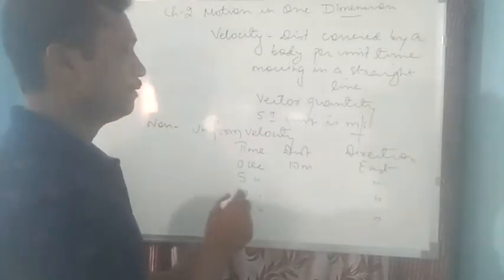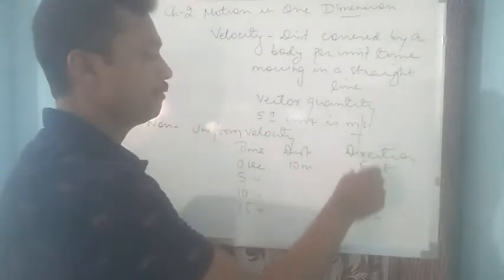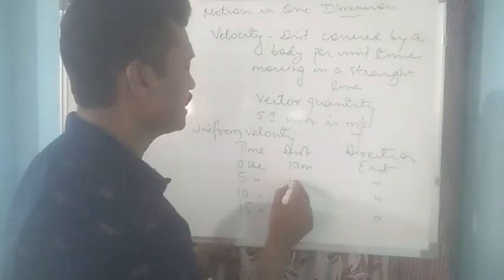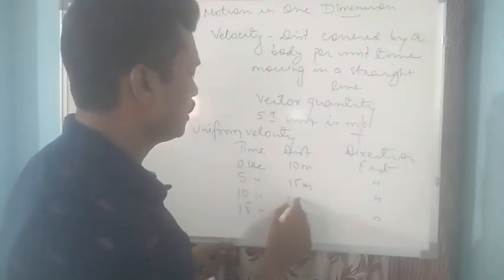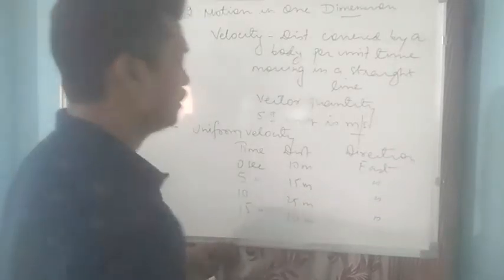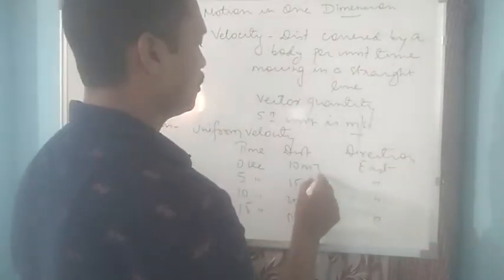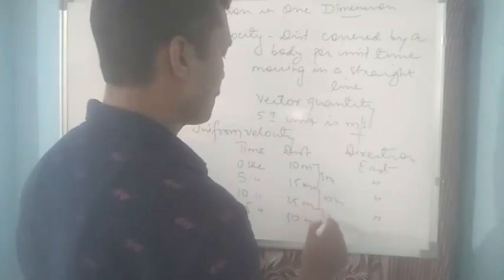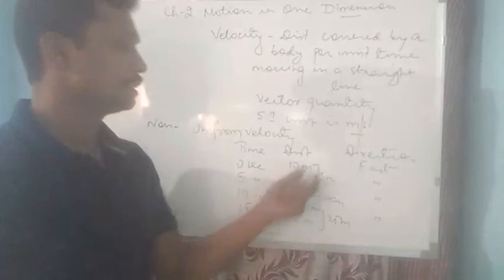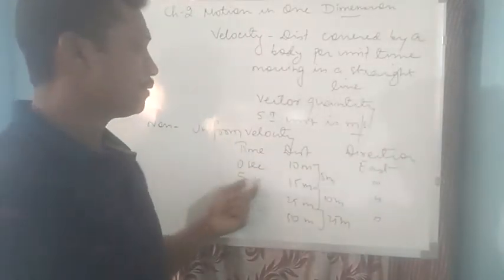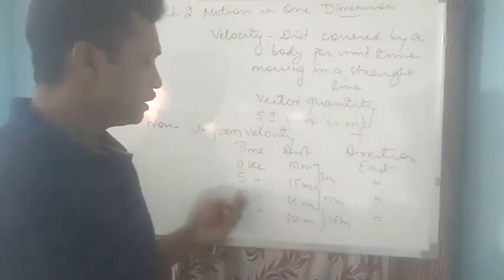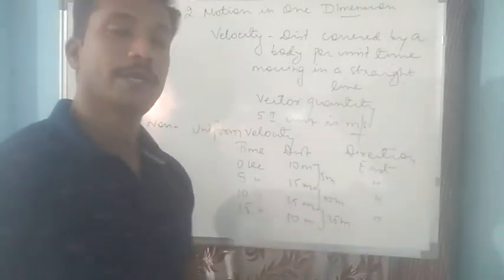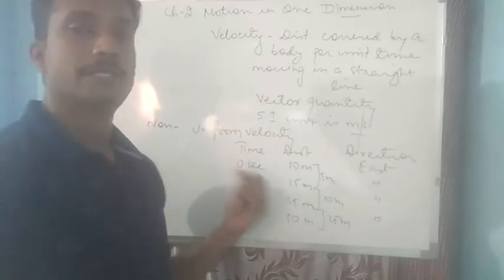For example, here the body is moving in the east direction, but the distance covered is not the same: 15 meter, 25 meter, then 50 meter. After every 5 seconds the body is not covering the same distance. First it covers 5 meter, in the next 5 seconds it covers 10 meter, then in another 5 seconds it has covered 25 meter.